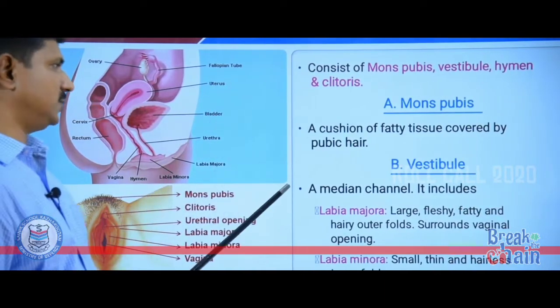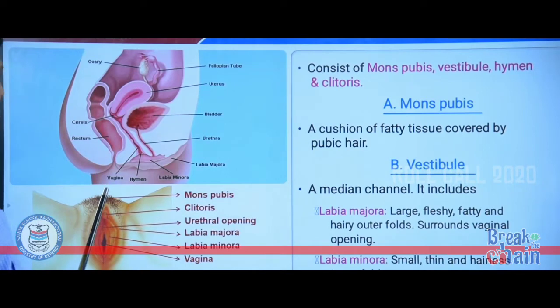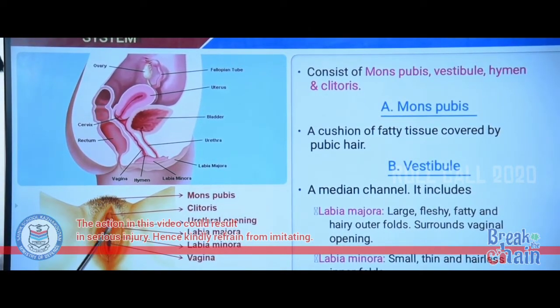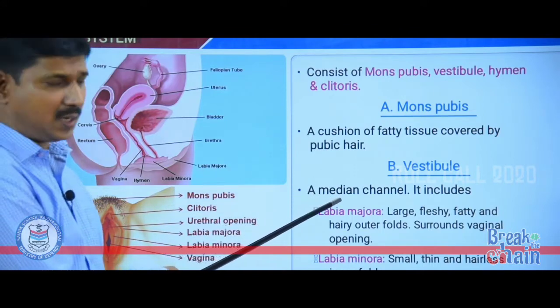First, mons pubis. Mons pubis is a cushion of fatty tissue covered by pubic hair. Next, vestibule. It is a median channel which includes two folds of tissue, outer fold and inner fold. Outer, a pair of labia majora.